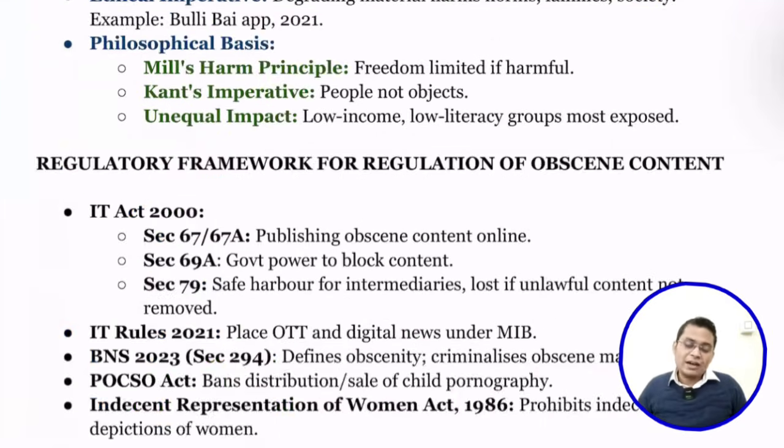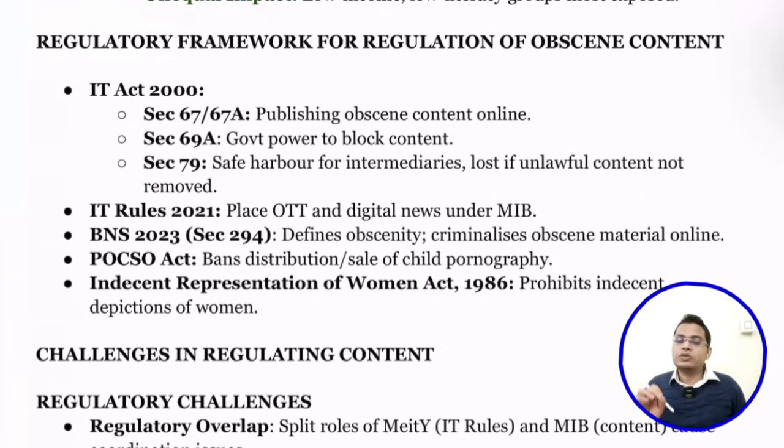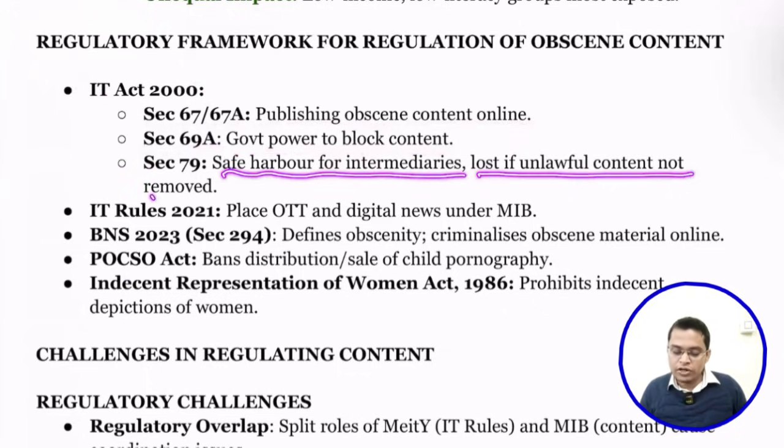Okay. So what are the legal frameworks to regulate this content? The first one is the IT Act, Information Technology Act. Section 67A: publishing obscene content online is prohibited. Okay. Section 69A gives the government power to block such content, and Section 79 safe harbor for intermediaries is lost if unlawful content is not removed.